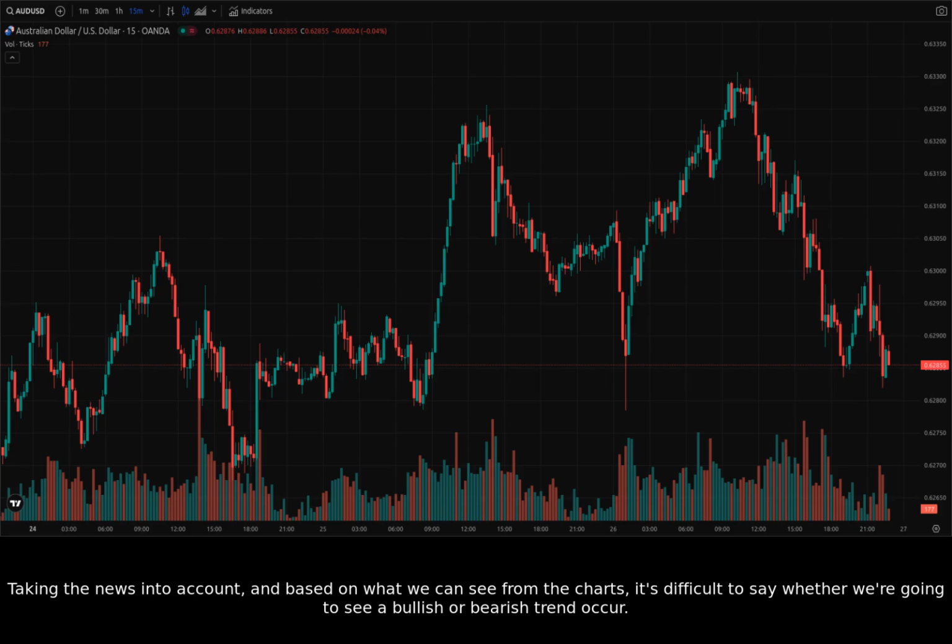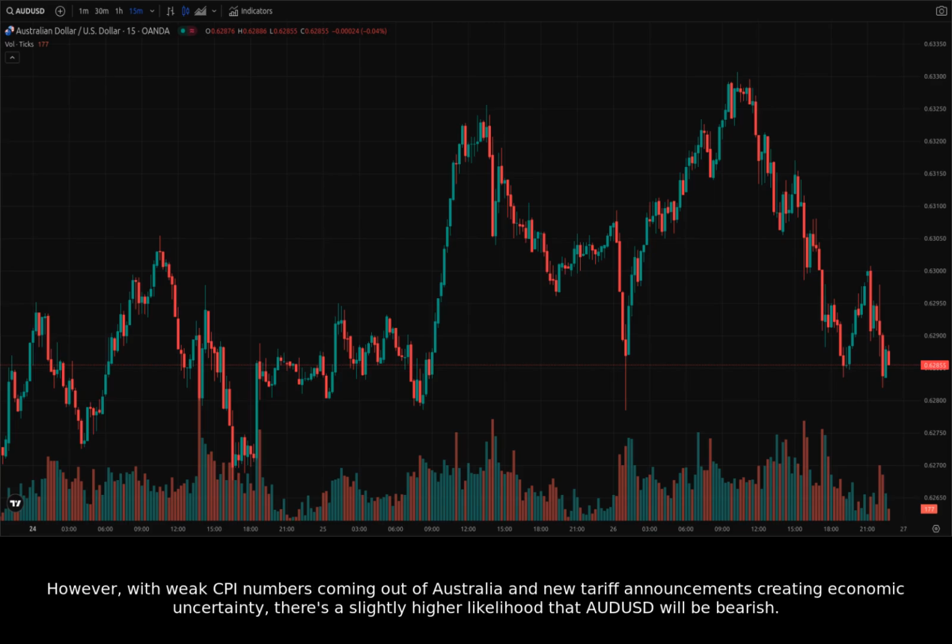Taking the news into account, and based on what we can see from the charts, it's difficult to say whether we're going to see a bullish or bearish trend occur. However, with weak CPI numbers coming out of Australia and new tariff announcements creating economic uncertainty, there's a slightly higher likelihood that AUDUSD will be bearish.